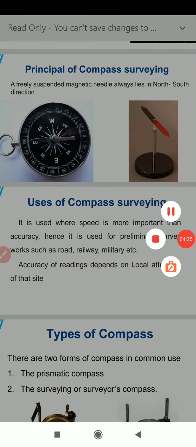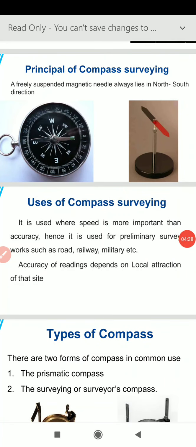So it is clear from the use of the compass survey that this is not very accurate equipment because limitations are there. The last line we will read again: accuracy of readings depends upon the local attraction of that site. It means there should not be any local attraction where we are working, so that it does not attract our compass and give a faulty reading.